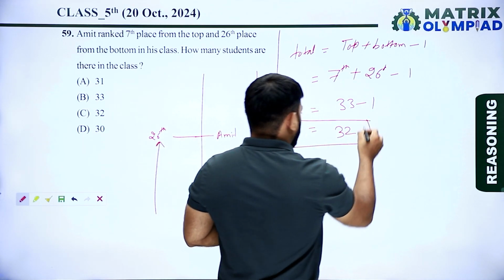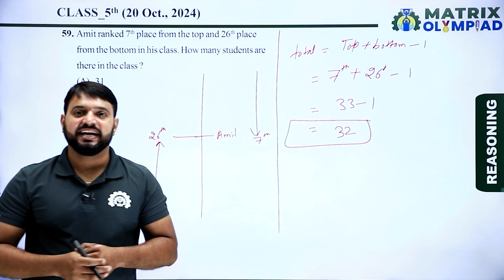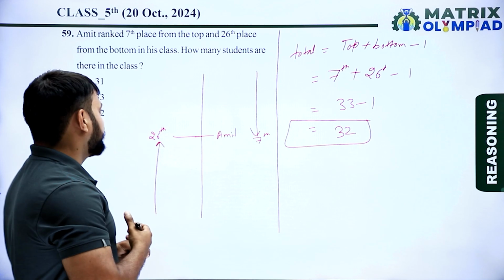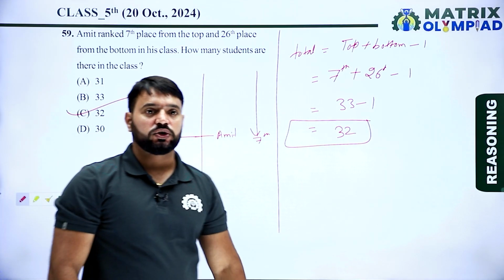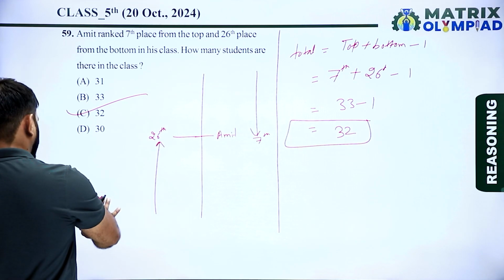So now total number of students in his class is 32. So now here option C is the correct answer of this question. So now let's move on to the next question.